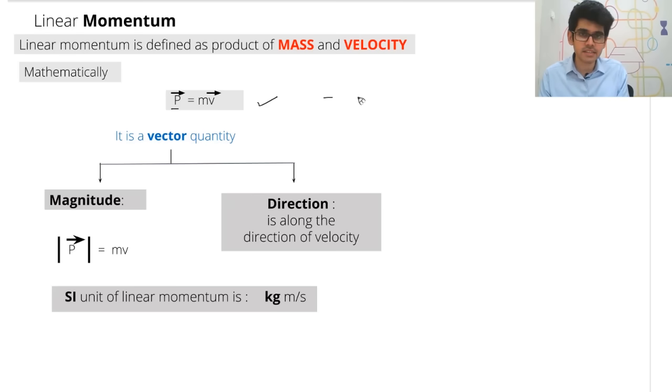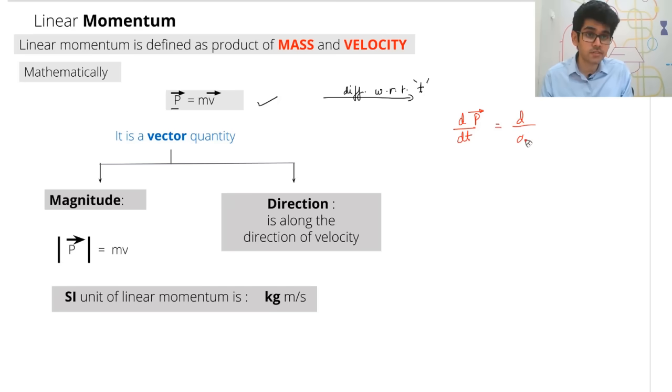Now let's differentiate this, my dear students. Let's differentiate this with respect to time. So when we differentiate it, we put d by dt on both the sides. Rate of change of linear momentum is equal to rate of change of, now this is the most important part which many books don't mention, but understand this is mv. So now let me tell you, in the majority of cases mass does not change, but the mass can also change, and because of dm by dt, rate of change of mass, you can also experience thrust force.